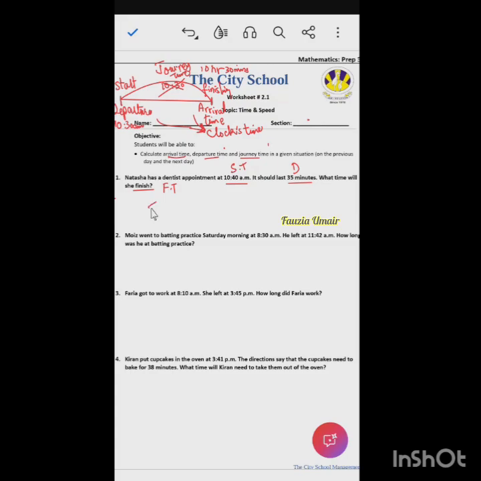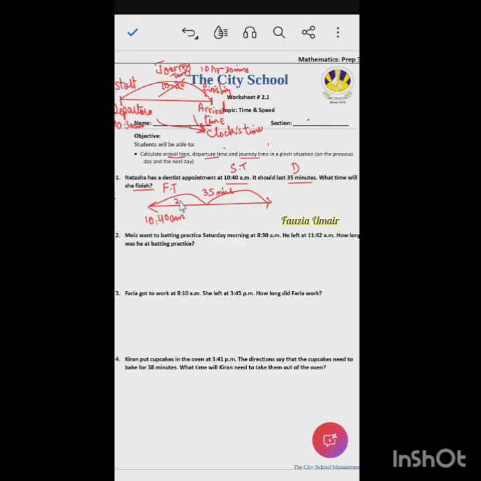So now I will just draw a timeline. Okay, let's draw a timeline. So the starting time is 10:40 a.m. and the ending time we need to calculate, but we know that there are 35 minutes duration. So at what time she will be free? So you can take two jumps like this.